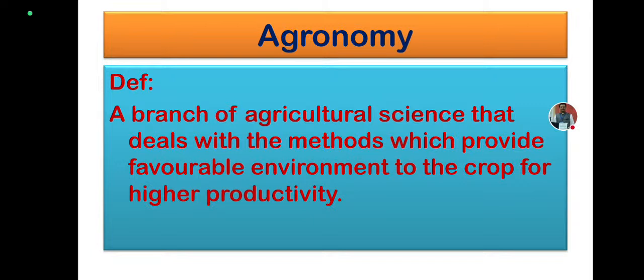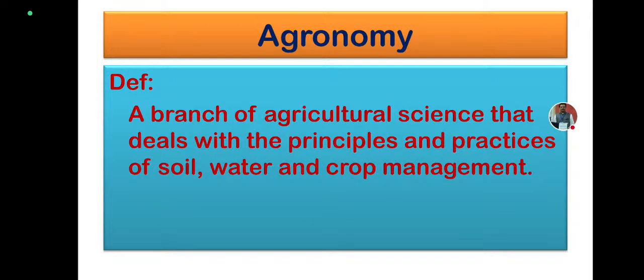This is very important. Now, again, another definition, or the exact wording of agronomy, tells us that it is a branch of agricultural science that deals with the principles and practices of soil, water, and crop management. So here the basic things are to be managed. What are those basic things?